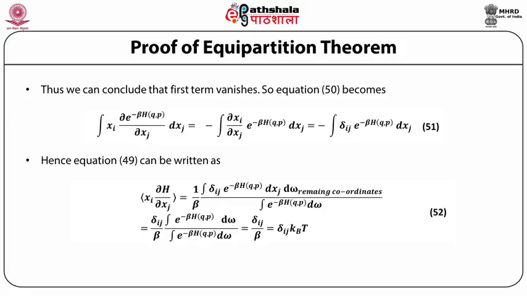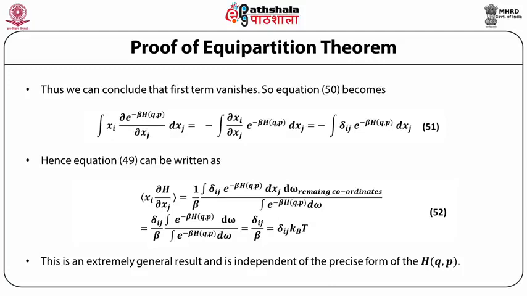Hence, equation 49 can be written as the mean value of xi multiplied by the partial derivative of H with respect to xj is equal to 1 upon beta, integral of delta ij e raised to power minus beta H(q,p) dxj d omega over remaining coordinates, divided by the integral of e raised to power minus beta H(q,p) d omega, which is equal to delta ij multiplied by the integral of e raised to power minus beta H(q,p) over the whole phase space divided by e raised to power minus beta H(q,p) over the whole phase space, which is equal to delta ij upon beta, which is equal to delta ij kBT.